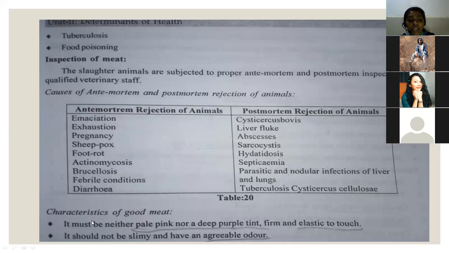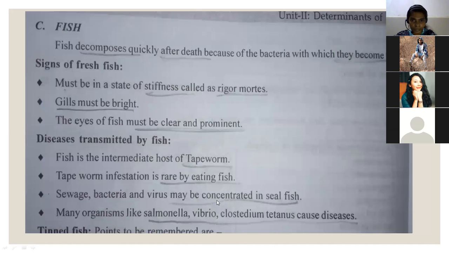And when we see the characteristics of a good meat, it should be neither pale pink nor a deep purple tint. So it should not be a very pale pink color, or very deep purple in color, and it should be firm and elastic to touch. It should not be slimy and should have an agreeable odor. It should not have some bad smell. Then only it is considered a good meat.